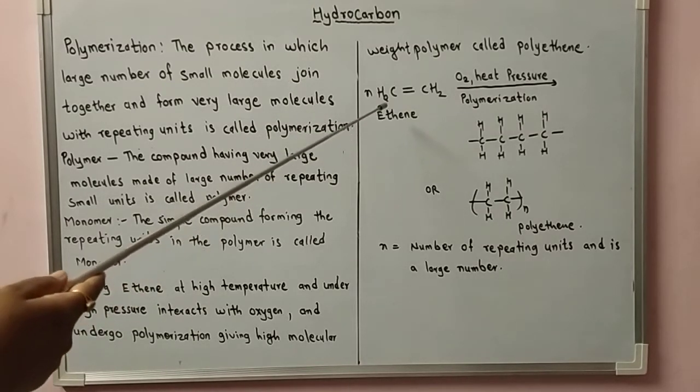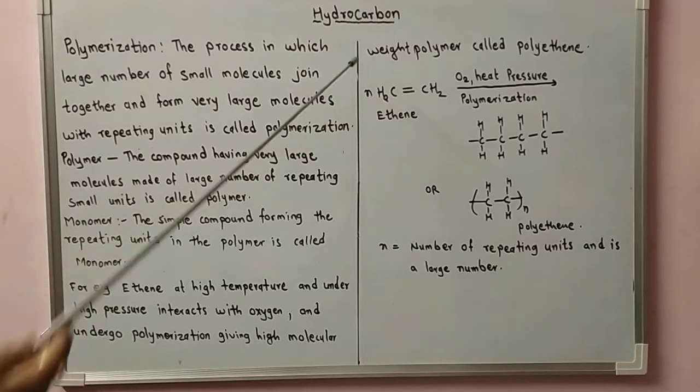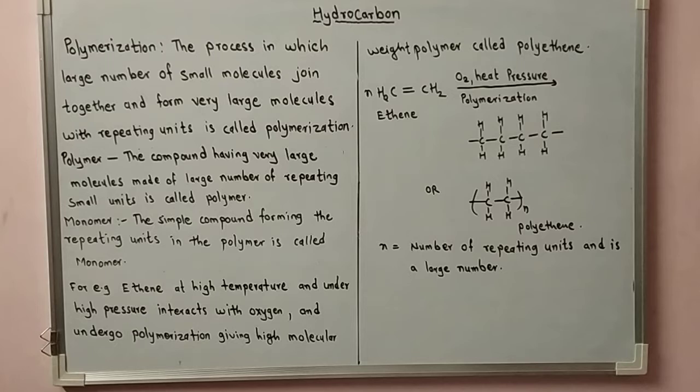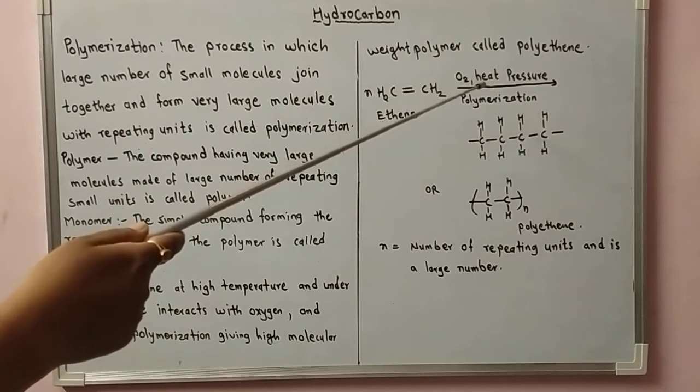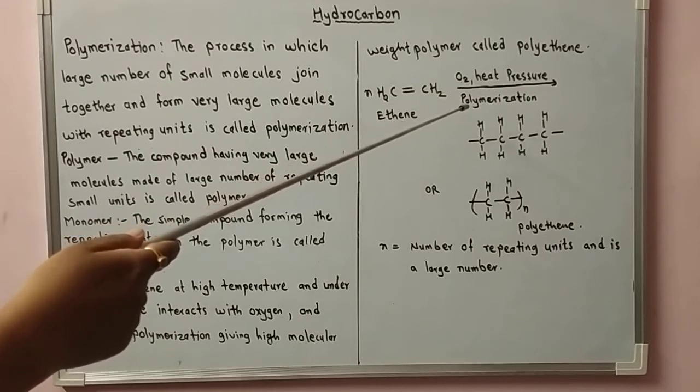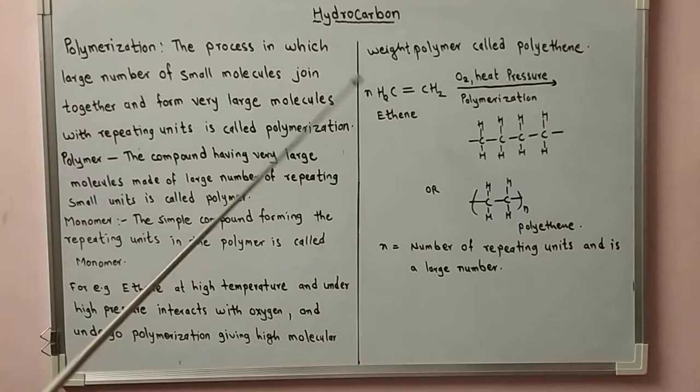If we take this example, CH2=CH2 n times, a large number of molecules join under these reaction conditions: oxygen, high temperature, and pressure, and the polymerization process takes place. These are joined together and form large molecules with repeating units.